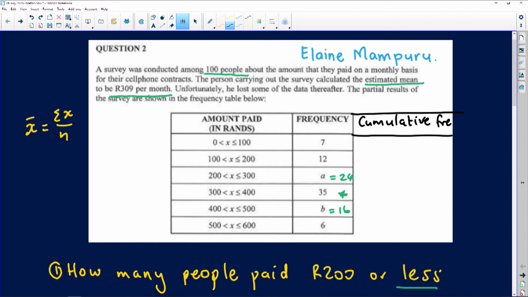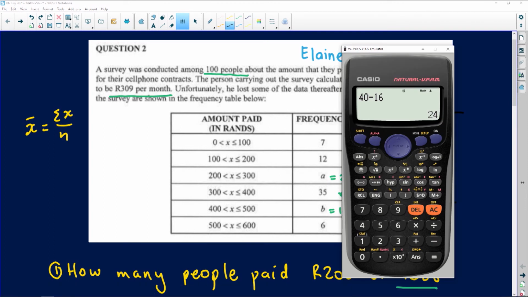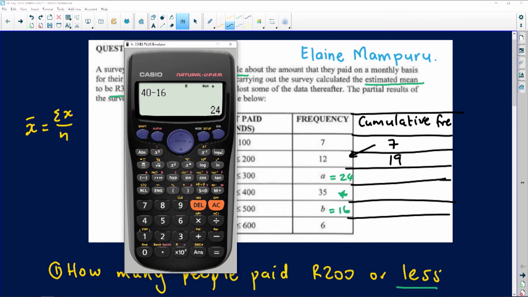We start with 7 people, so we're going to have 7 people here in the beginning. Now, if you consider the fact that we now have 12 more people because of the next class, you simply add this with that. So 7 plus 12 gives you 19 for the next row. Then we simply continue adding and adding until we get to the end. So the cumulative frequency is the running total of the people you're dealing with. You start with 7, you add 12 more people, you end up with 19.